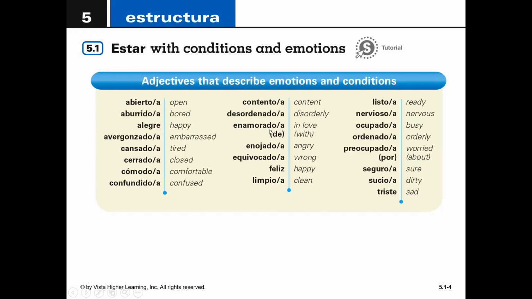Enamorada de. So notice that in Spanish, we say enamorado de. De usually means from or of, right? It's a preposition. But here it takes on the meaning of English with, because in English we say in love with, but in Spanish it's like you're saying I'm in love of or something like that. So just note that. Okay, enojado. Equivocada. Notice the pronunciation here with the Q-U-I. It's ki, not qui. Okay, equivocada.